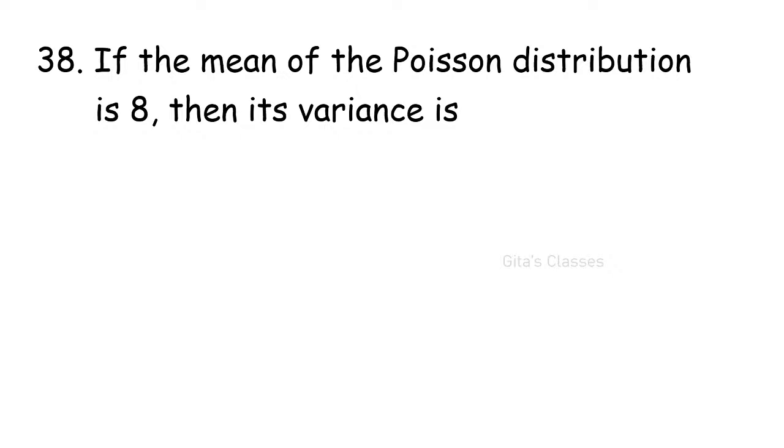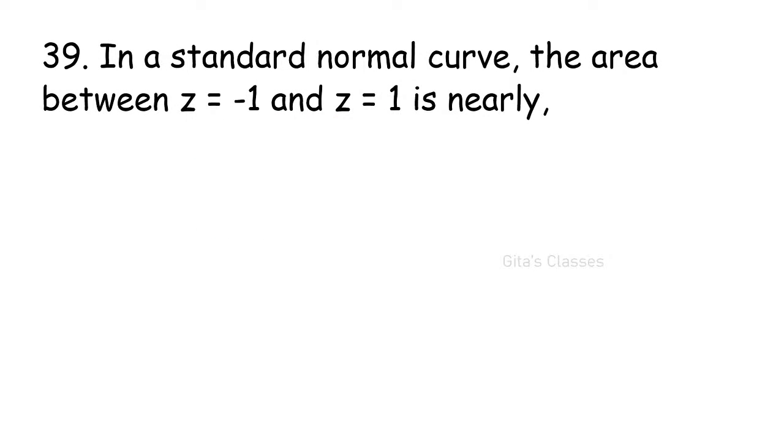Variance is what? 8. Yes, very good. Excellent. Nagalakshmi correct. Kirtika is right. Variance is 8 because lambda is equal to 8. Mean is also lambda. Variance is also 8. Yes, ma. Very good. Rohit correct. Uma Reddy correct. Nagalakshmi right.